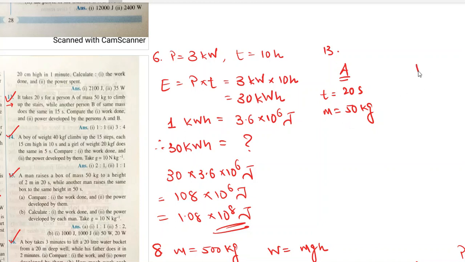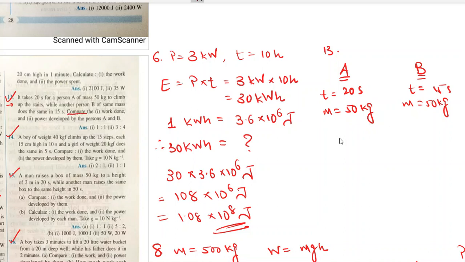While person B of same mass does the same height. While person B of same mass does the same in 15 seconds. So mass here also is 50 kg and does the same in how much? 15 seconds. Compare the work done and the power developed by persons A and B. Compare, not calculate.